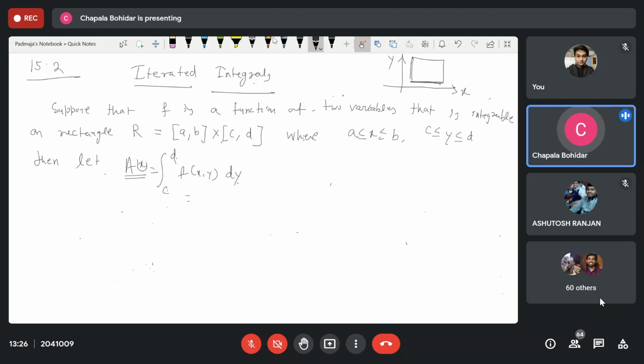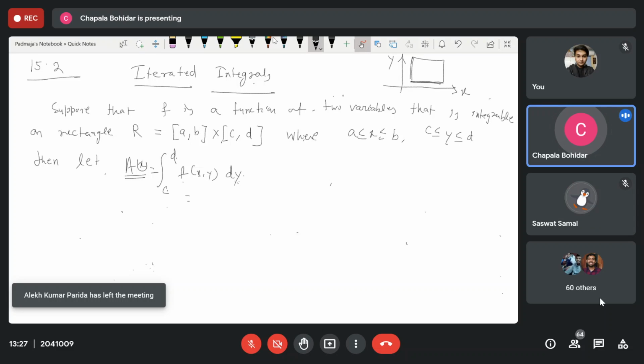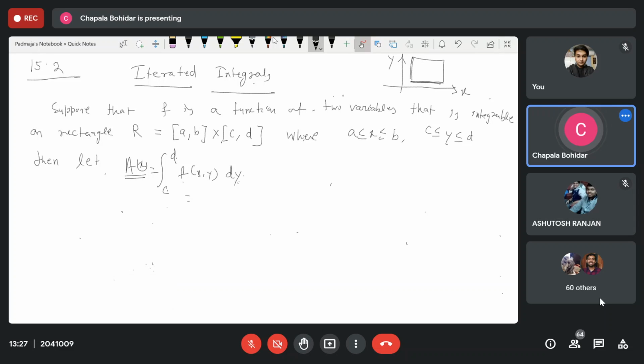C to D is the limiting value of y. So we first integrate with respect to y, keeping x as constant, and we must get that value as a function of x, because we are considering x as constant here. For example, I am integrating from 1 to 2, x y dy. What you get is x y square by 2, from 1 to 2.